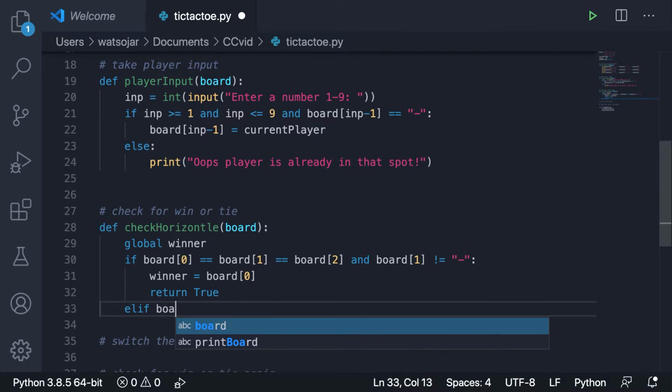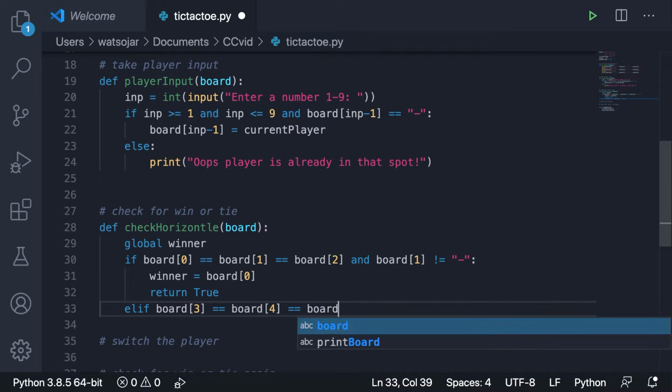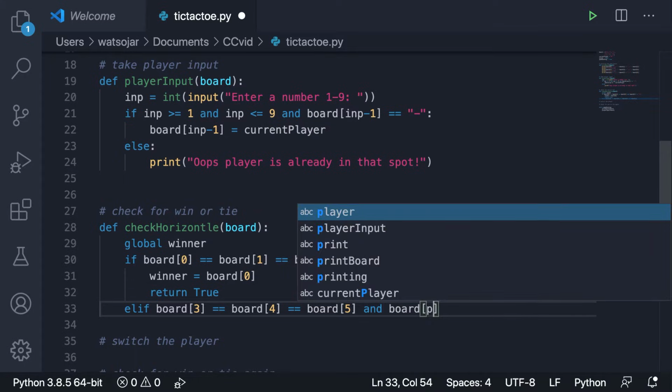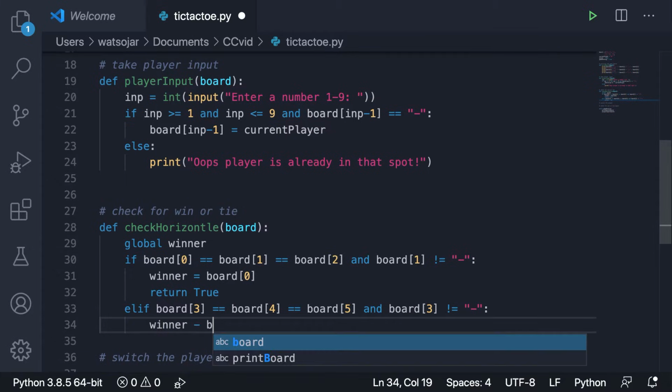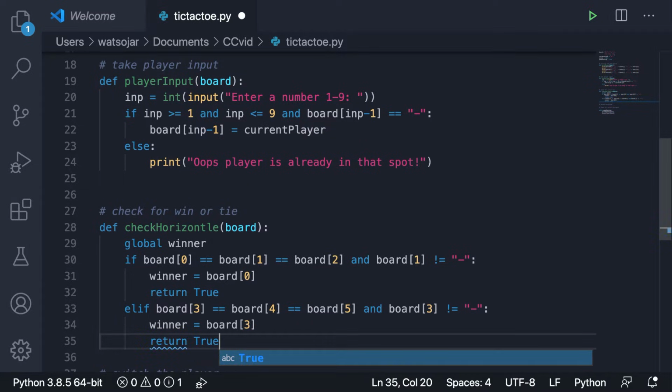So now let's do elif board bracket 3 equals board bracket 4 equals board bracket 5, and board bracket 3 does not equal a dash, winner equals board bracket 3, and we can return true again.